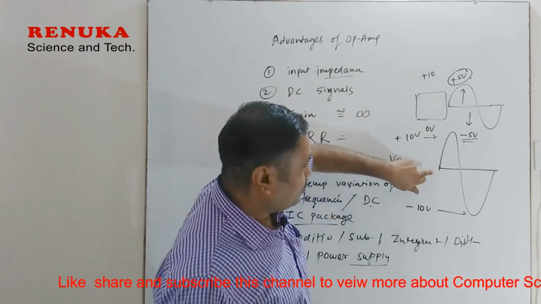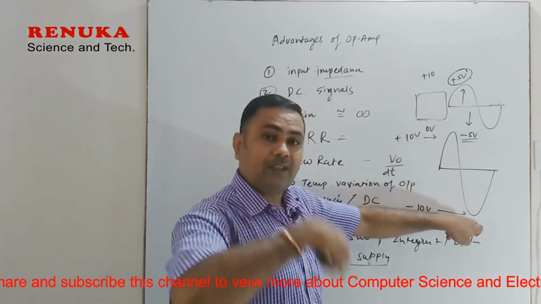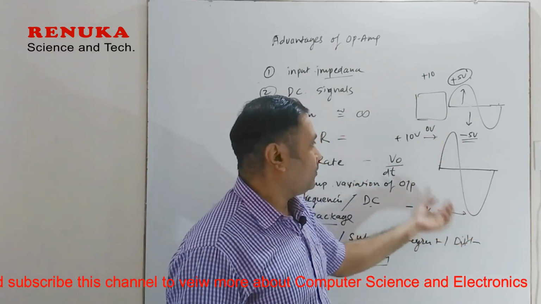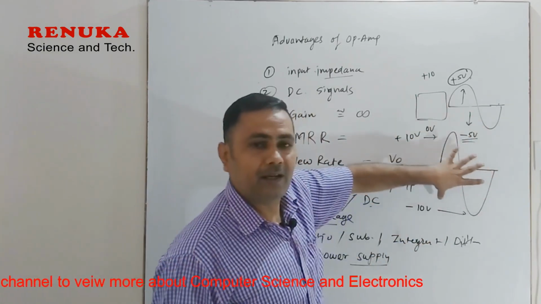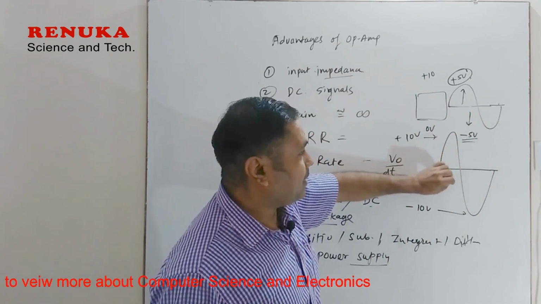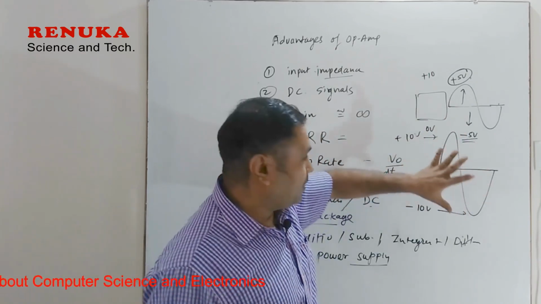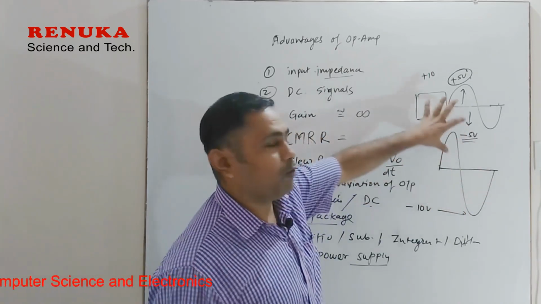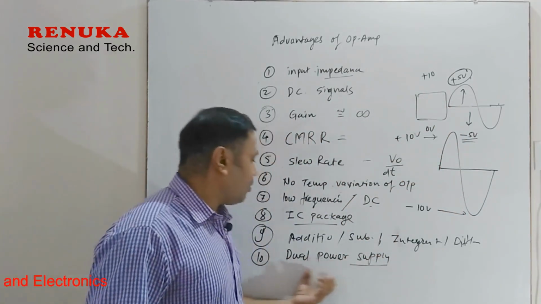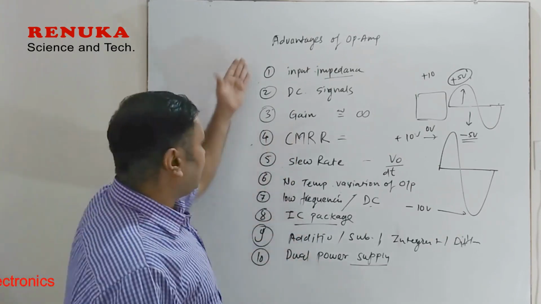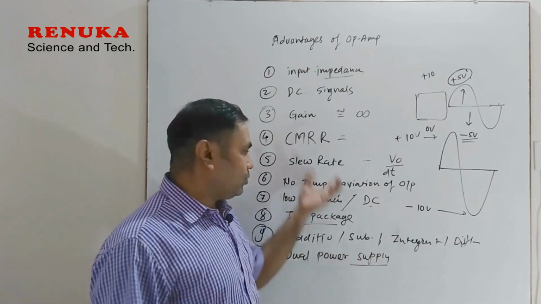So you can see the output can swing up to 10 volt towards the positive side as well as 10 volt towards the negative side. So the total peak to peak swing is plus 10 volt to minus 10 volt, a total of 20 volt of swing appearing at the output. In this way we can have a greater swing at the output using a dual power supply. That is why this is a very good advantage of the operational amplifier. So these are the advantages of the operational amplifier, and they may be asked for 3 marks. So remember this and learn this.